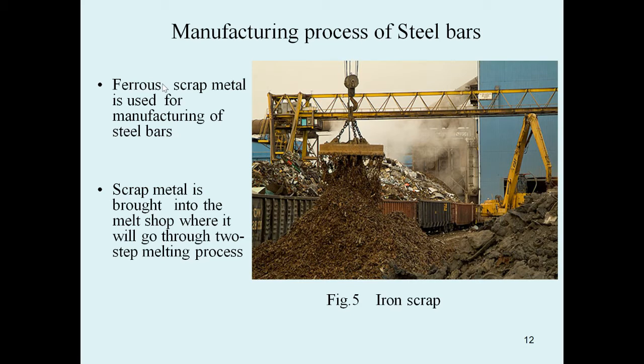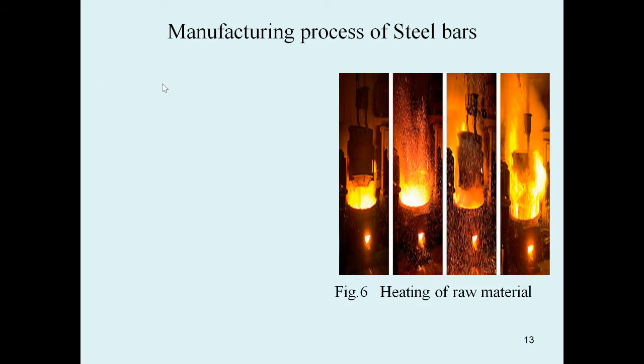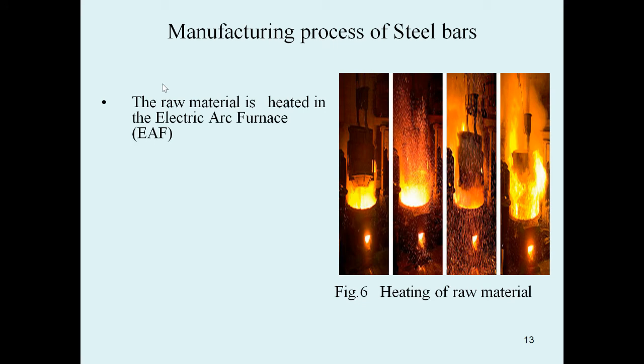Okay, we can see this is the heating of raw material into molten metal. The raw material is heated in the electric arc furnace, EAF.